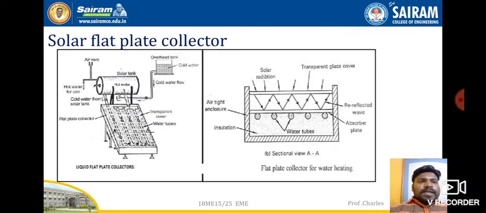The transparent glass cover is like a very thick mirror or a glass. It is roughly around 4 thick. So on this glass cover, the solar radiation will come and fall.